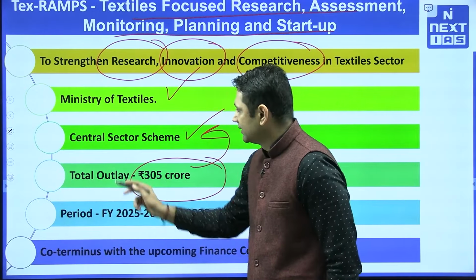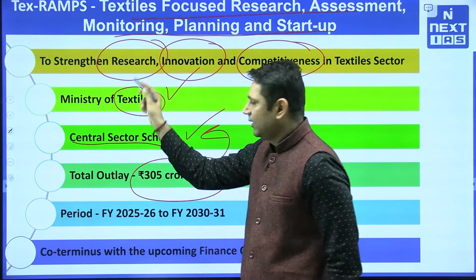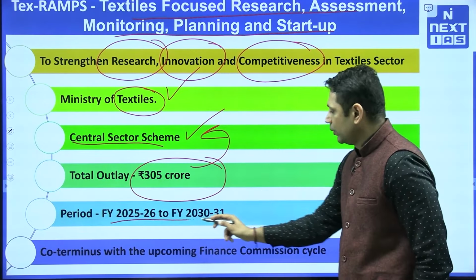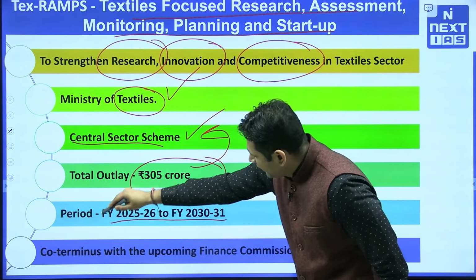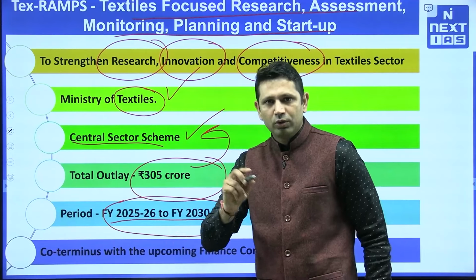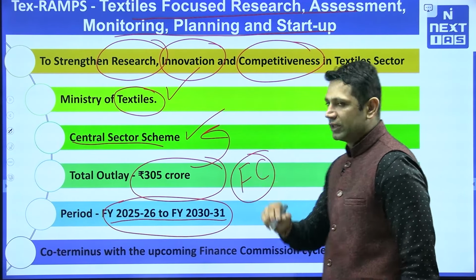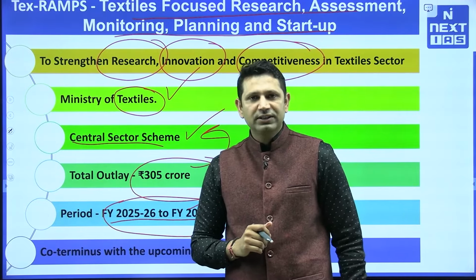So you should be knowing this is a central sector scheme first of all, and this scheme is for textile sector. Now the tenure period is from 2025 to 2030 or 2030-31. Now this particular time period co-aligns with the Finance Commission's tenure. The next Finance Commission that is coming, it is co-terminus with that particular Finance Commission.